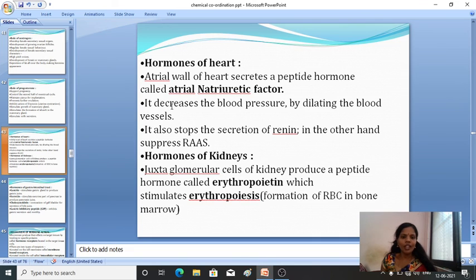Then hormones of the kidney. The juxtaglomerular cells of the kidney produce the peptide hormone which is called erythropoietin. It stimulates erythropoiesis, that is, the formation of RBC in the bone marrow. So these are the hormones of the heart and these are the hormones of the kidney.